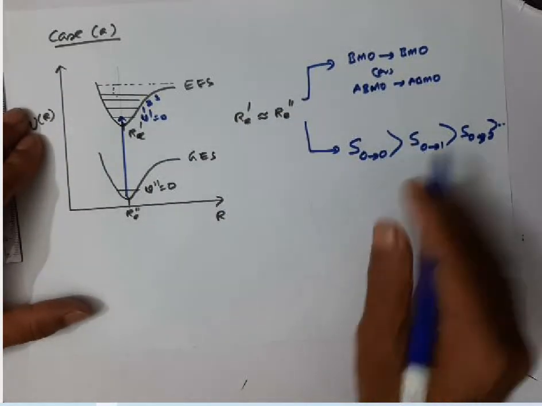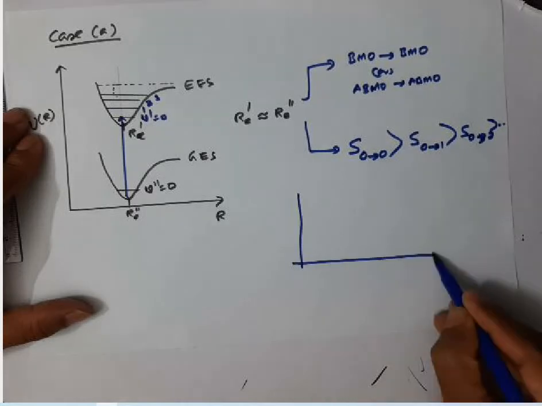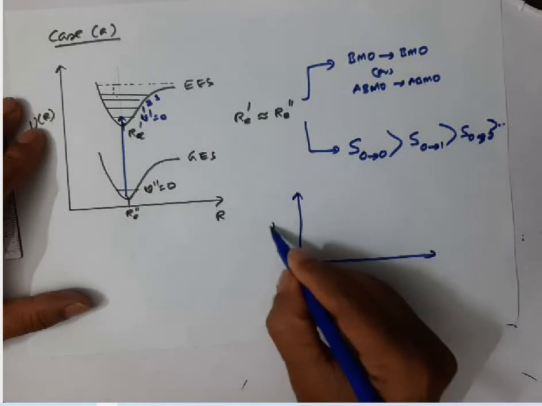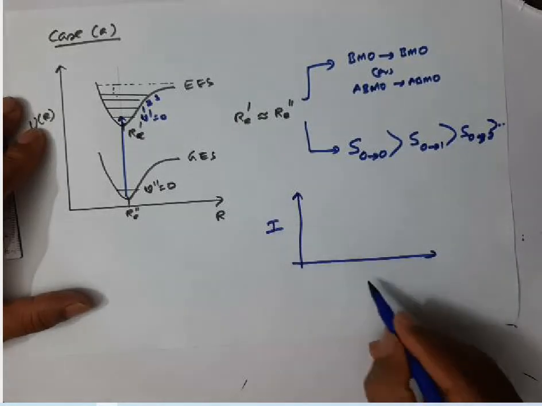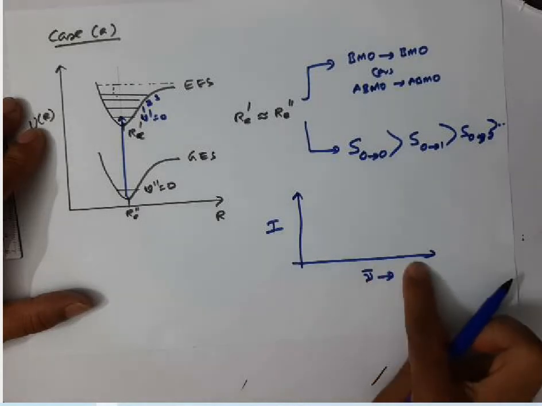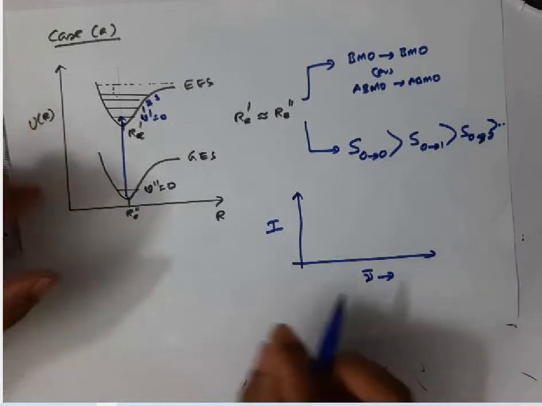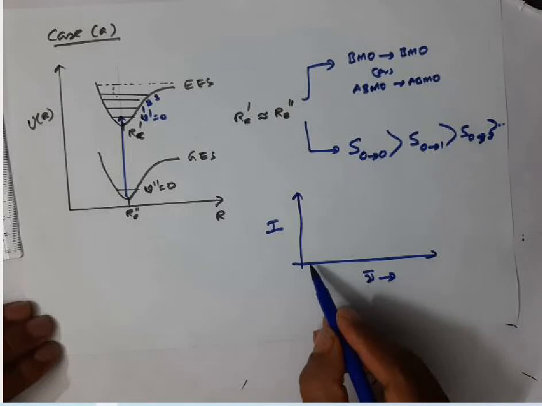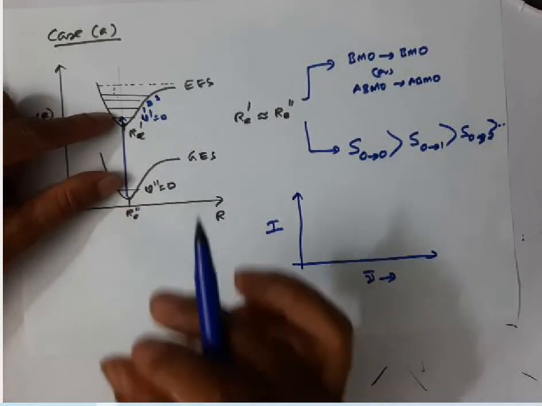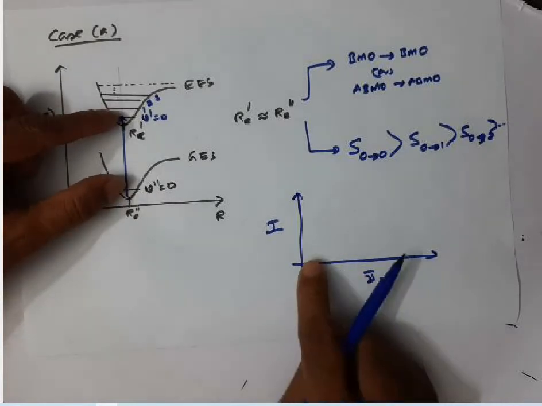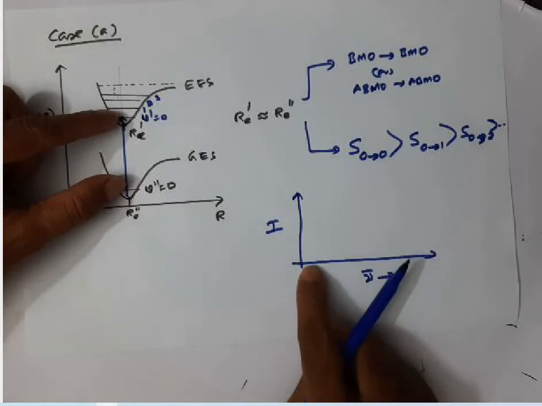Therefore, this will give an electronic spectrum. The electronic spectrum under high resolution will appear like this. I'll plot intensity on the y-axis and wave number on the x-axis. And you know very well, as wave number increases, the gap between vibration levels also increases. So the 0 to 0 transition has the lowest energy. It requires very low energy for transition. Therefore, the 0 to 0 transition will appear at low wave number.